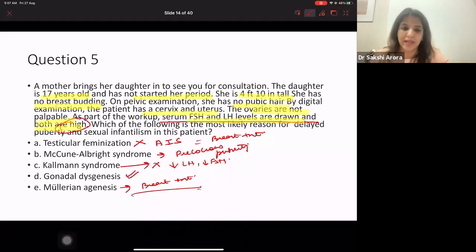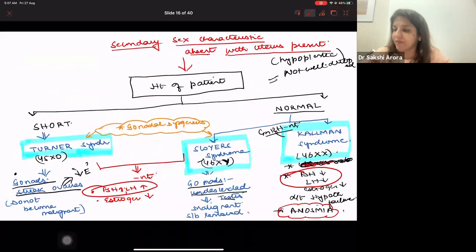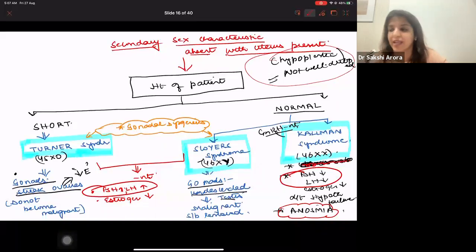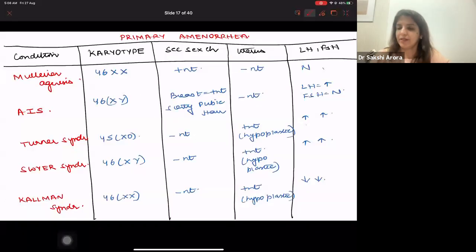Clear? Yes? No, Samiksha. That was a mistake and I have corrected it there. In Kallmann, in Swyer's, in Turner's, uterus is present in all these three conditions. Uterus is present, but it is hypoplastic in all these three conditions. That was by mistake I had written there and I had just cut it while I was teaching, right?